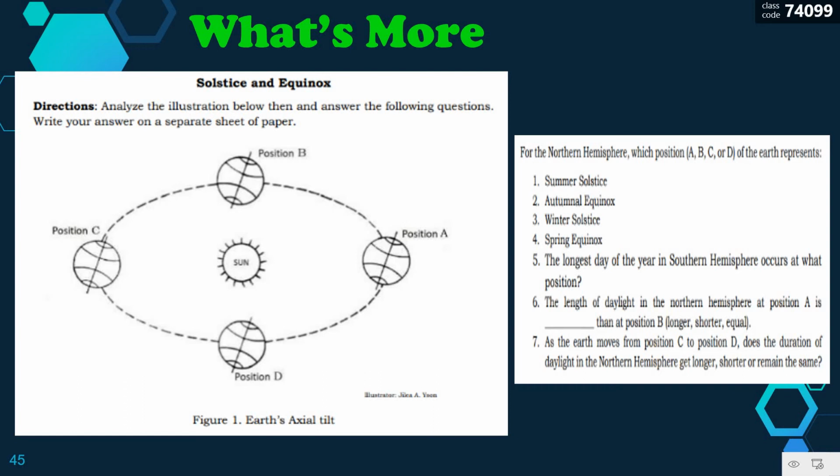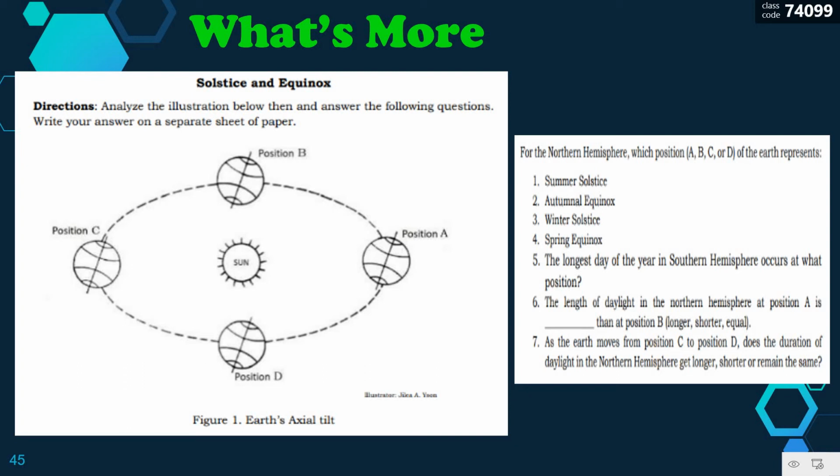What's more, you are given here an activity. You're going to analyze the illustration below, then answer the following questions on the right. For the northern hemisphere, which position, A, B, C, or D, of the Earth represents the summer solstice, the autumnal equinox, the winter solstice, and the spring equinox?